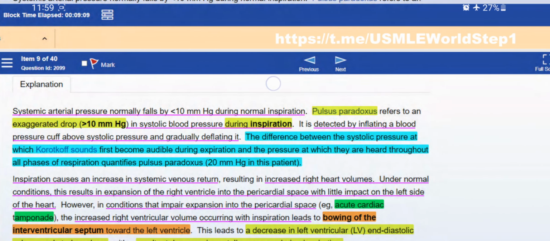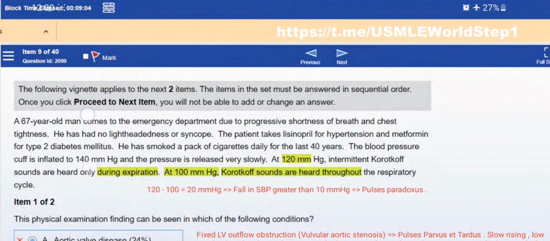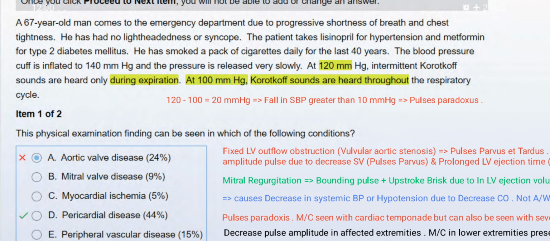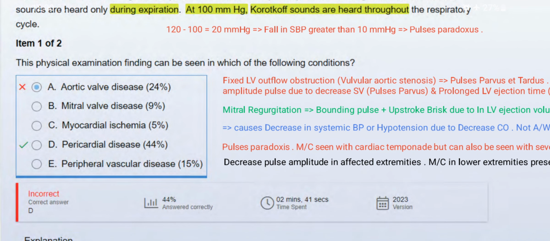What is the definition of pulsus paradoxus? This is important. Pulsus paradoxus refers to an exaggerated drop that is greater than 10 mmHg in systolic BP during inspiration, right? If the drop is greater than 10 during inspiration, then that would be pulsus paradoxus. Over here it is a difference of 20, right? So fall in systolic BP greater than 10 mmHg is pulsus paradoxus.